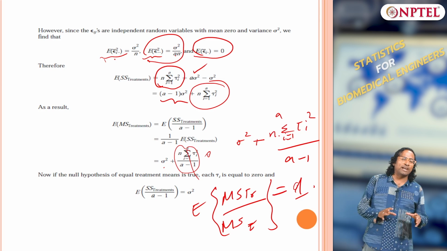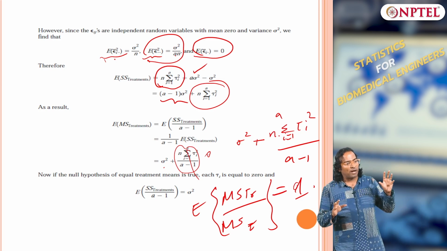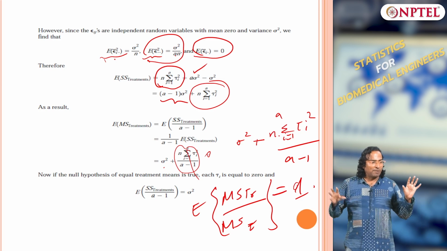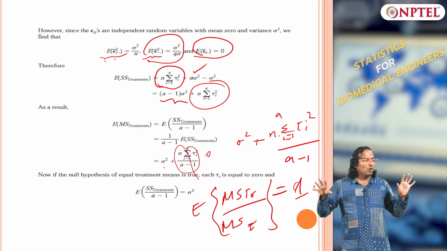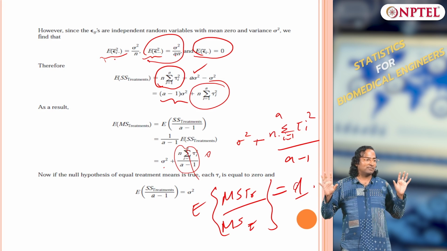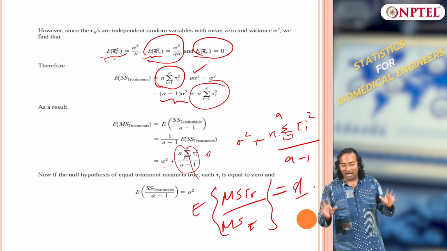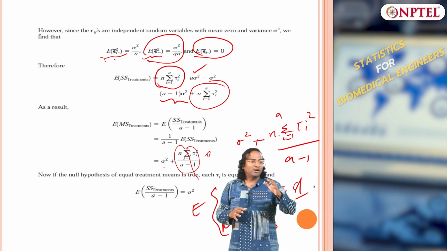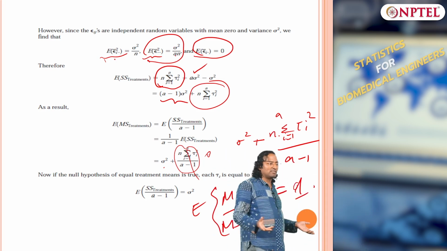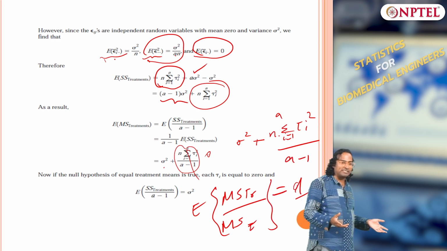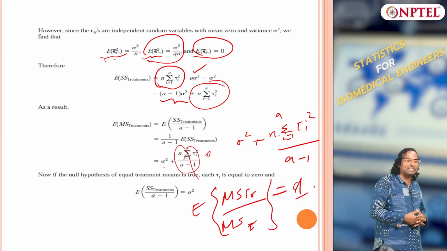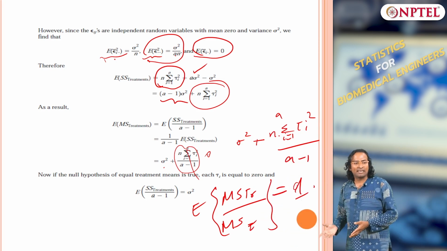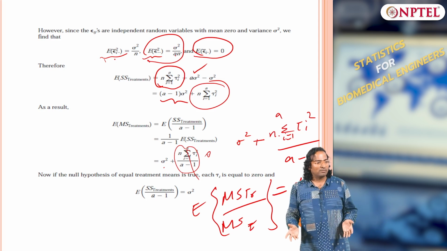So, the mean square treatment is composed of 2 parts, one due to noise plus the other due to tau i squared, the effect of treatment. Now, the noise alone is sigma squared. So, if I take a ratio, it should be 1 if the treatment has no effect statistically. If the treatment has statistically an effect, then the ratio should be greater than 1.